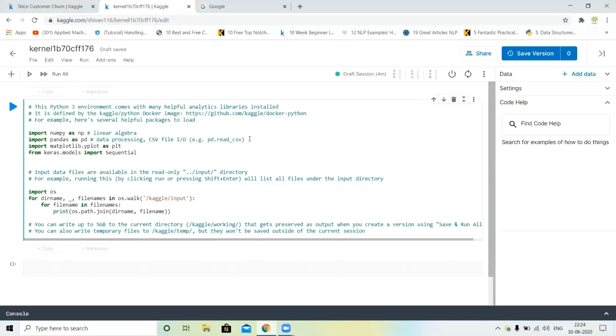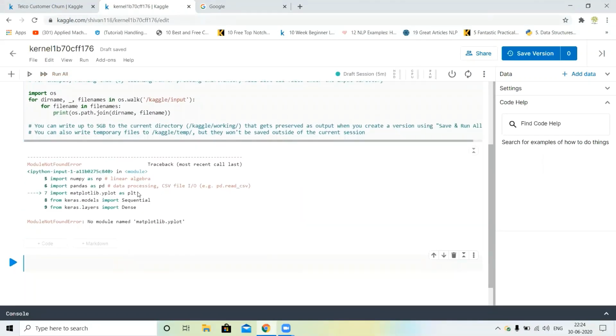Next, from keras.layers import Dense. Okay, so I'll run this code.